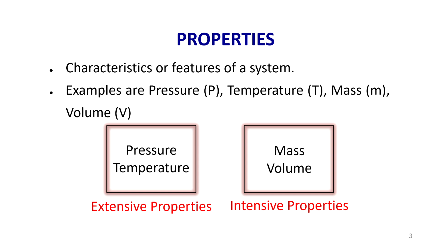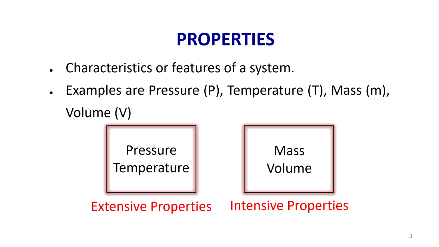How to define a property of a system? Yesterday we saw what a system is. A system is a region in space upon which the attention is paid. For example, if you take a piston cylinder arrangement and we are focusing on the piston cylinder arrangement, that is considered as a system. Similarly, if the piston cylinder arrangement contains some fluid and our attention is on the fluid rather than the piston cylinder, then the fluid is considered as a system. So that is how the system is described.